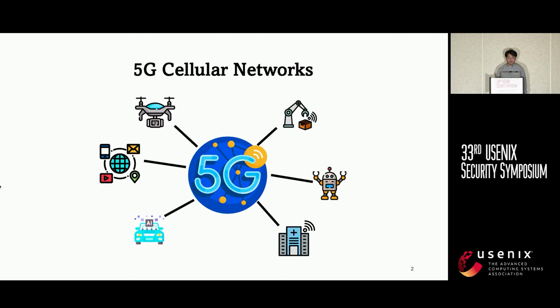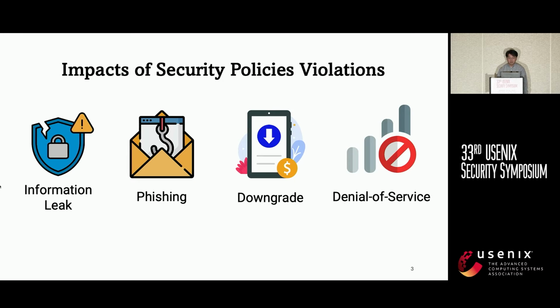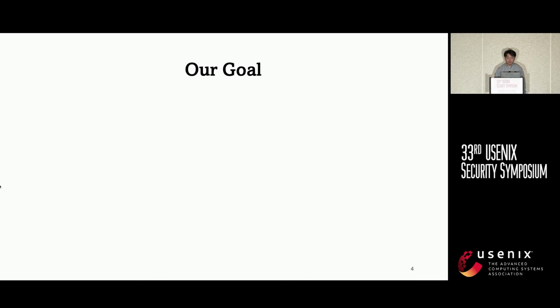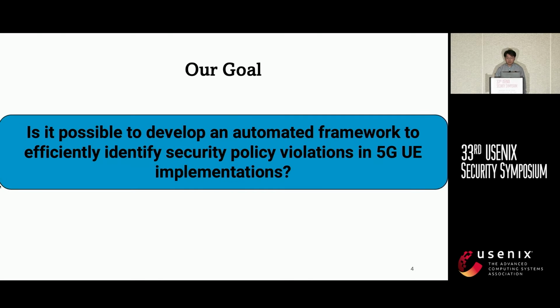It is imperative that these 5G-capable devices correctly implement the protocol specification to meet the security requirements. Otherwise, violating security policies like authenticity and confidentiality may lead to many critical issues, such as the user's information getting leaked and his service getting downgraded or disrupted. So here comes our research question: is it possible to develop an automated framework to efficiently identify security policy violations in 5G UE implementations?